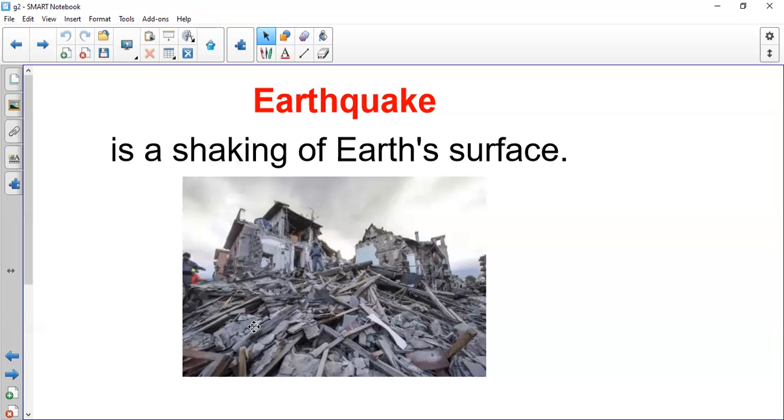So earthquake, shaking of earth. Earthquake, shaking of earth surface. The surface of the earth is shaking like this. You feel that you are shaking, and many buildings are falling, everything, cars, buildings, many people died because of earthquake. Many people die under the buildings and under many things that may fall upon their heads.